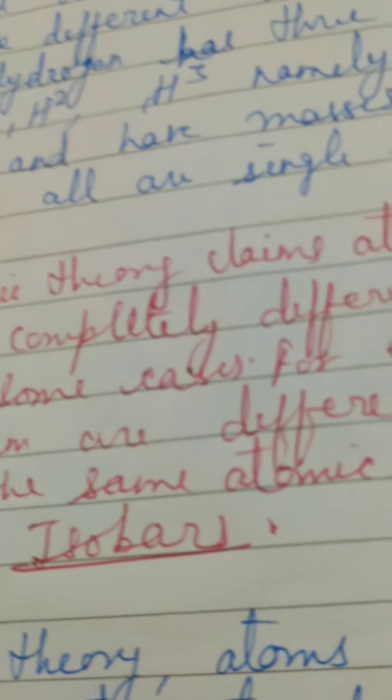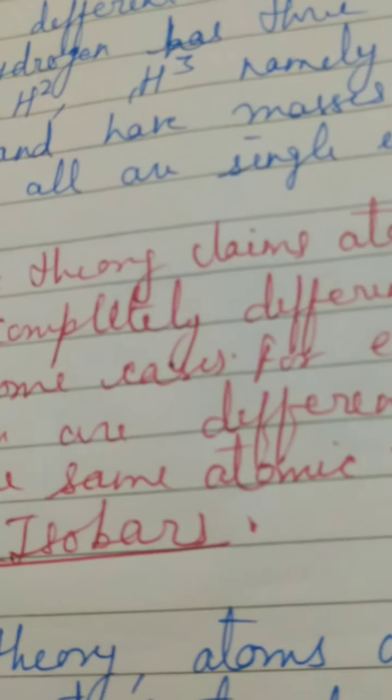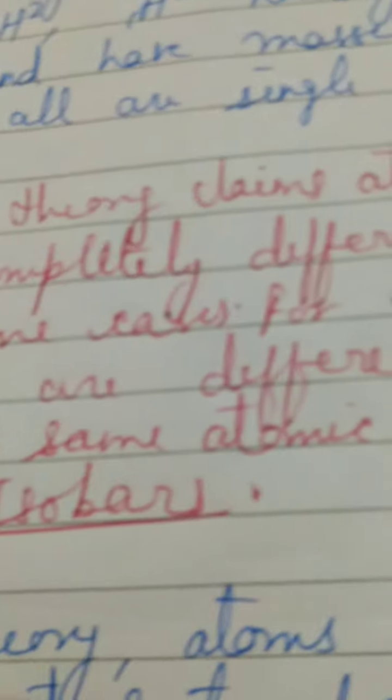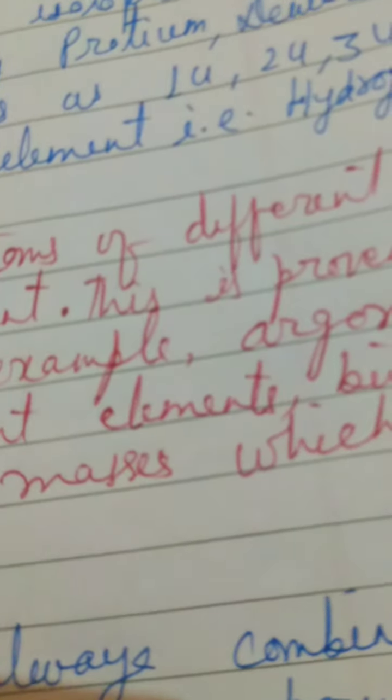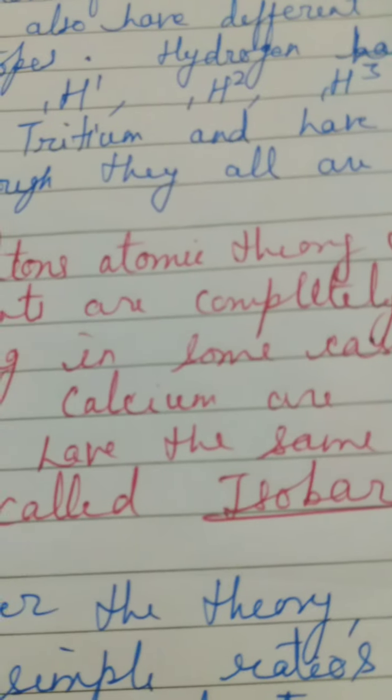Like I have given you the example of argon and calcium. Argon and calcium are totally 2 different elements. Argon is a noble gas, calcium is a metallic element. But argon has 40 unified mass as its atomic mass, and the calcium also has 40 unified mass as its atomic mass. Why?